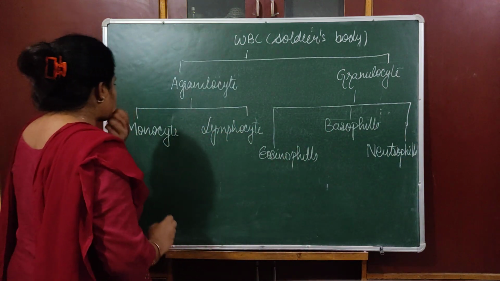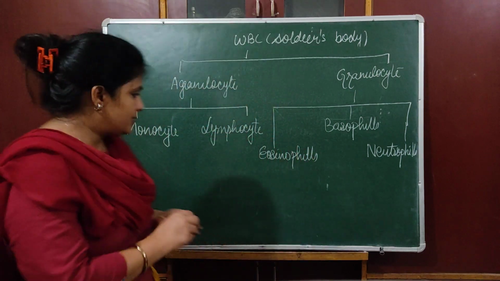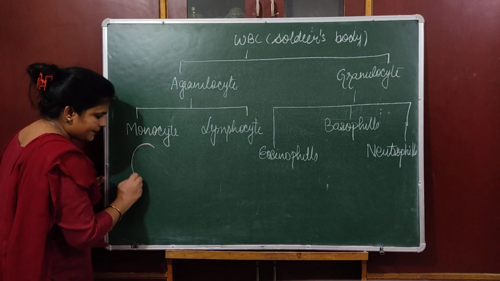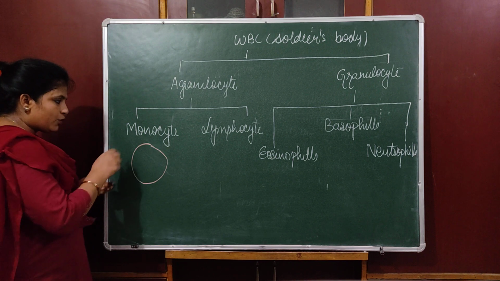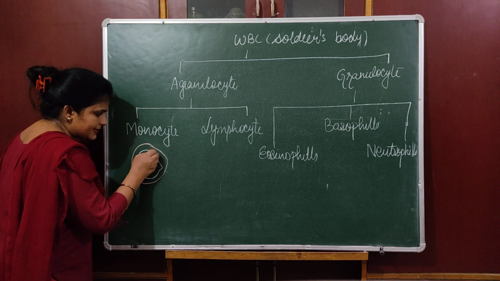Okay, monocyte has a specific nucleus. Mono means one, and they have one big nucleus.